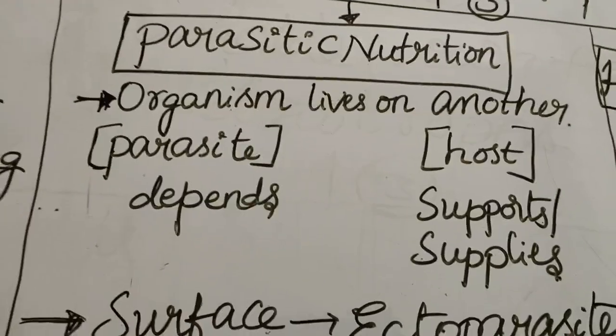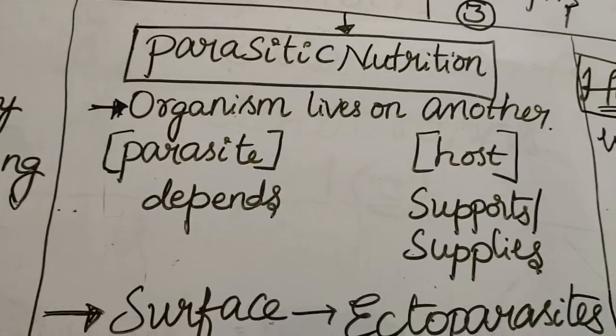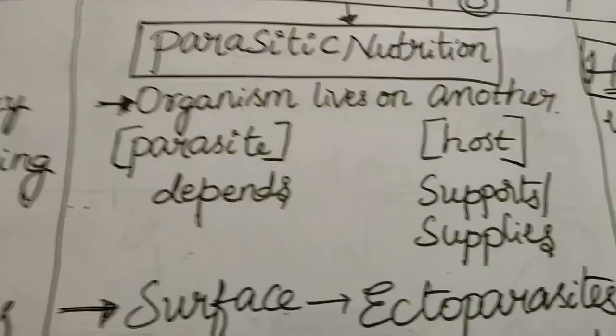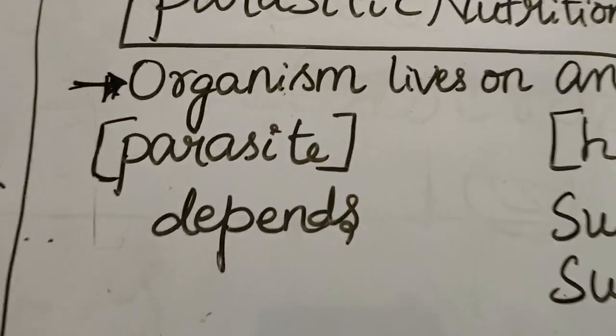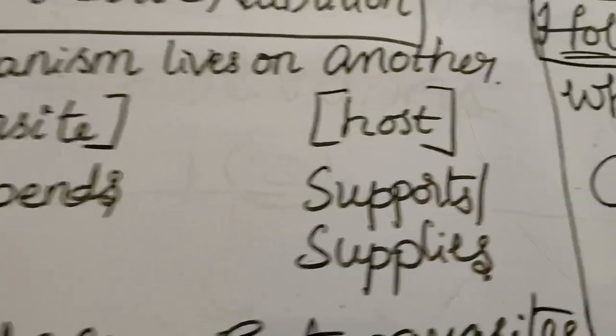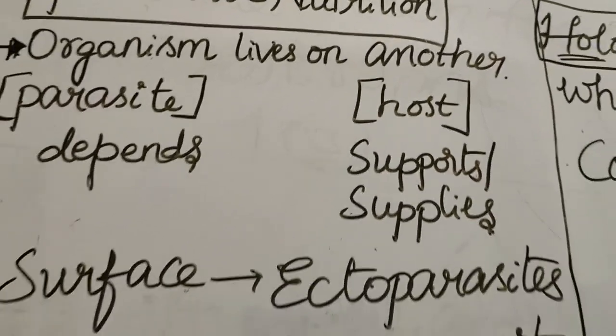The mode of nutrition in which one organism lives on another organism for its food requirements is known as parasitic nutrition. In this nutrition, the organism which depends is known as parasite, and the organism which supports or supplies the parasite is known as host.